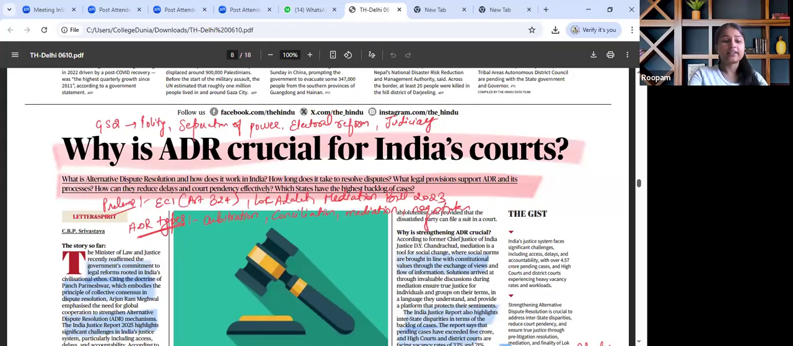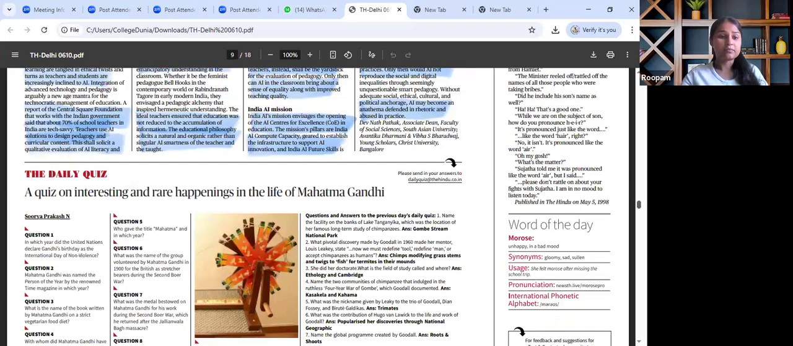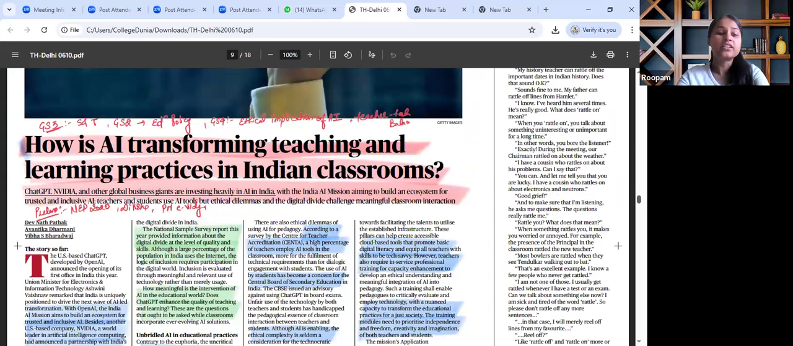Moving on, the next important article that is there in the paper and that catches our attention primarily talks about how AI is transforming teaching and learning practices in Indian classrooms. We all are seeing the impact of AI with regard to jobs going away, but AI has very transformative roles in many other sectors also coming up. Case in point here in this article that has been discussed is education. So this will primarily fall under GS paper 3 science and tech, GS paper 2 education policy.